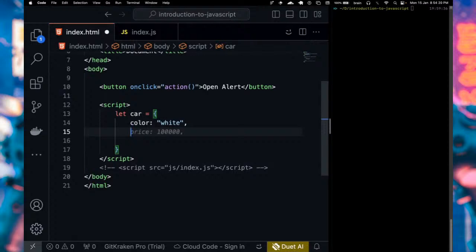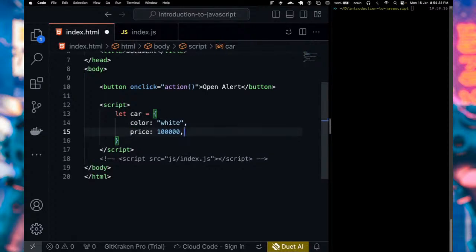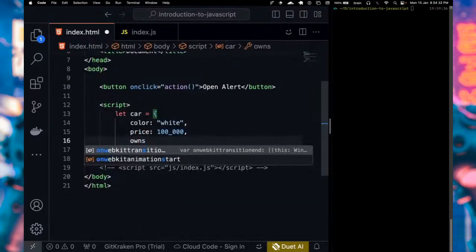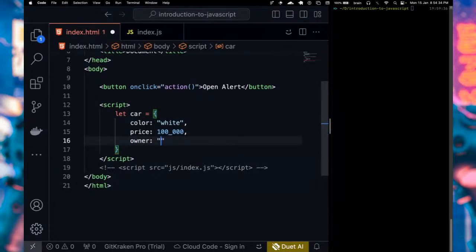We can have maybe price. So we have the price here. And remember, you can always add your underscore to make this clear. Okay. And yeah, you can add even more details, maybe owner. If this is owned by, I don't know, maybe John. So John owns this car. You can add multiple key value pairs in here. Okay. So take note of that. Looking at the chat, let's see if we have more questions.